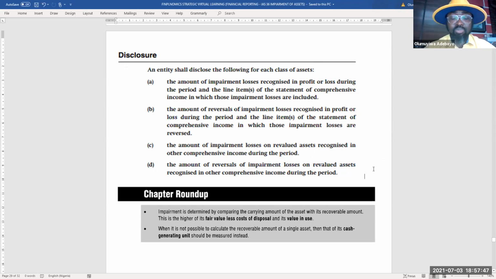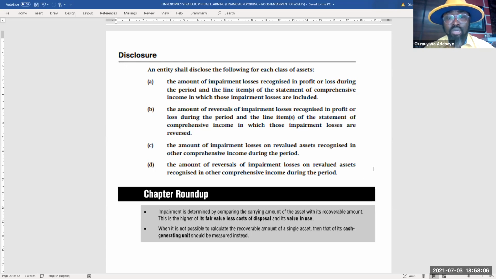Now, therefore, we wrap up all of this discussion reiterating the following: that impairment is determined by comparing the carrying amount of an asset with the recoverable amount, whereas the recoverable amount is the higher of the fair value less cost of disposal and its value in use.